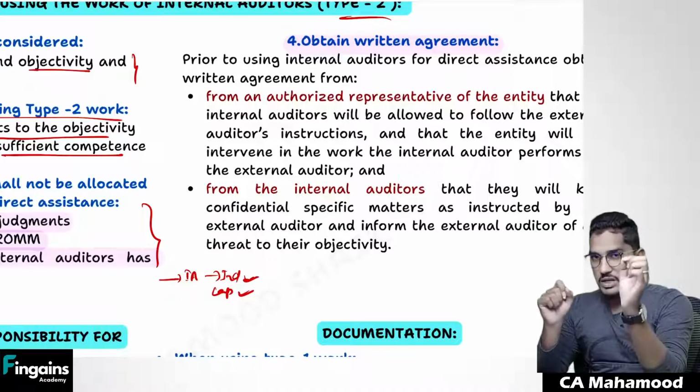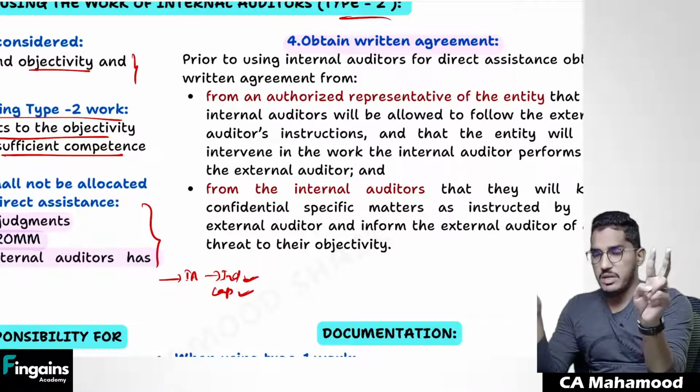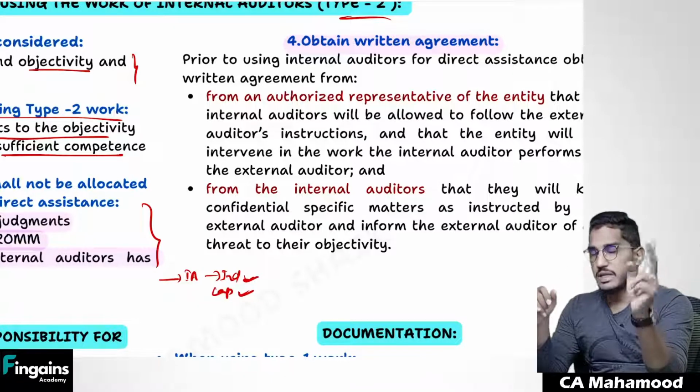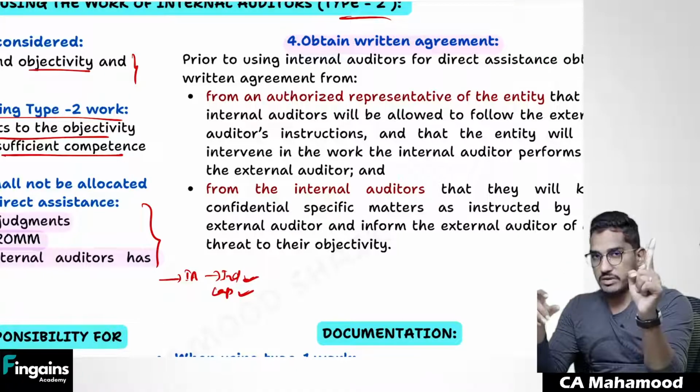So that's why I will go and ask the management, sir, I'm going to use your internal auditors for 2-3 days. You should not interfere in between, and you should not allocate them some other work at that point of time. So ask the management to give a written confirmation that they will permit the internal auditors to work for us and they will not interfere.